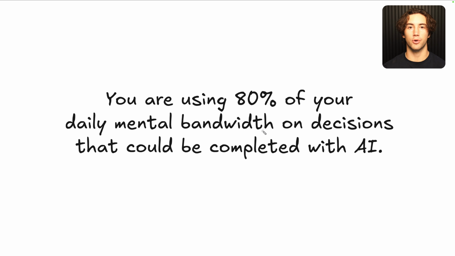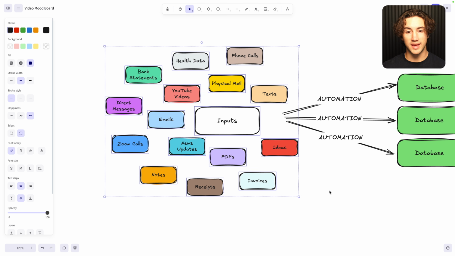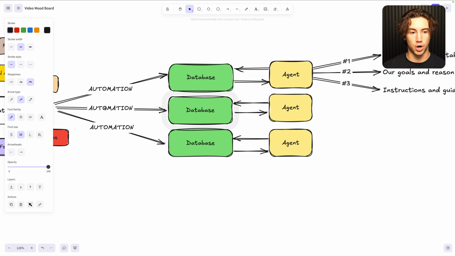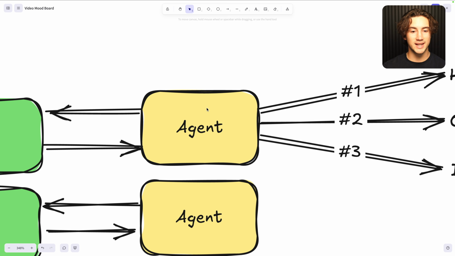AI can make the decision for you, and I'm going to show you the system that allows AI to do that for you. And that does not mean that you're completely removed from the loop, by the way. I like looking at AI as an enhancement to your existing workflows. That's where it thrives best. And so the system is pretty simple. We take our inputs, we put them into a database with an automation,